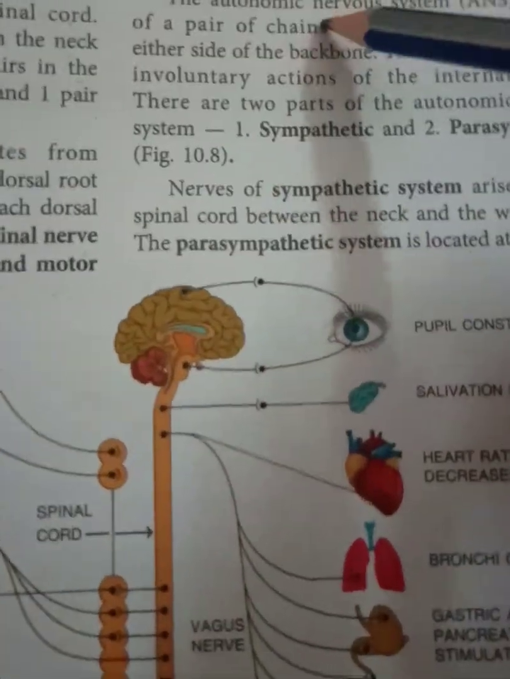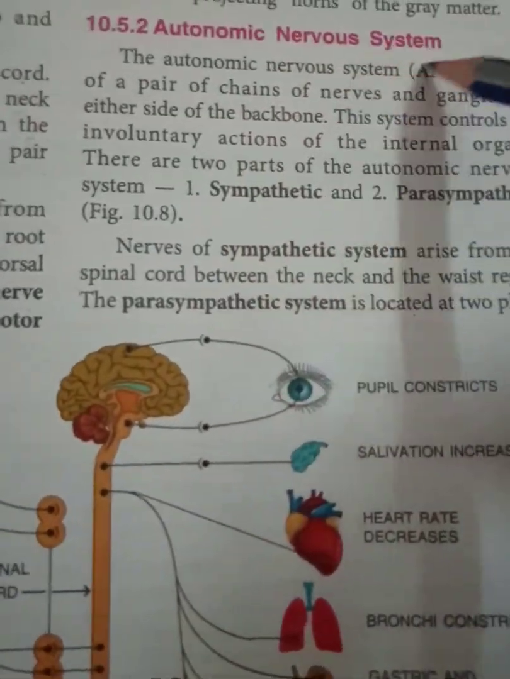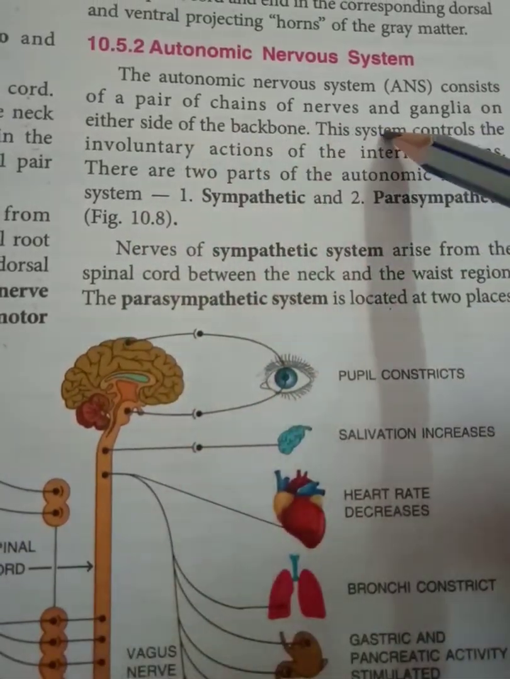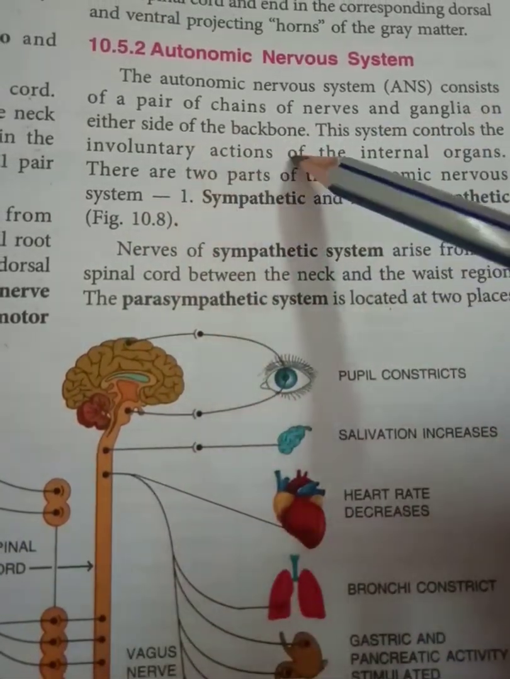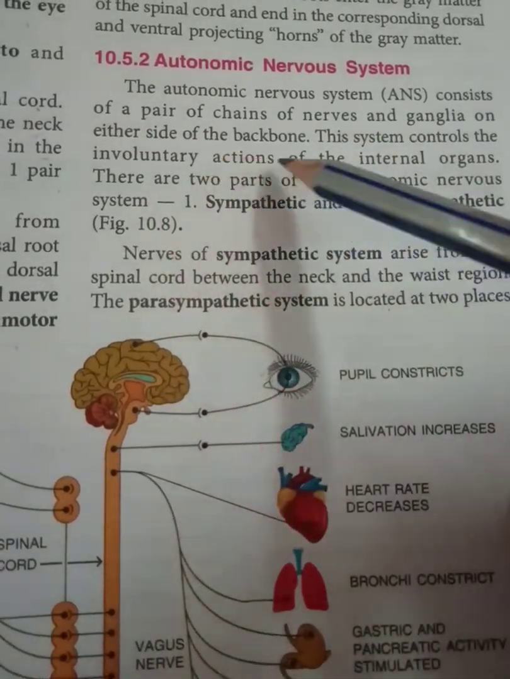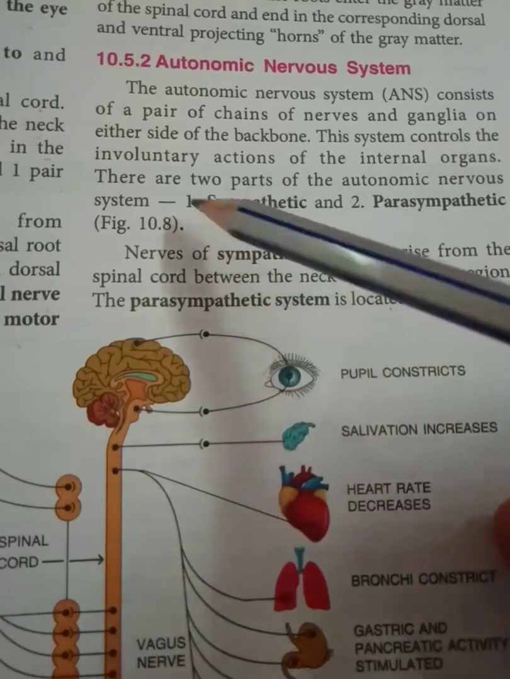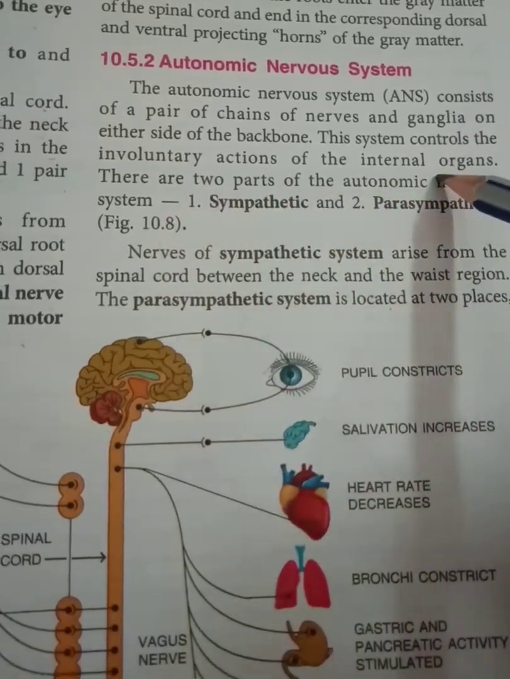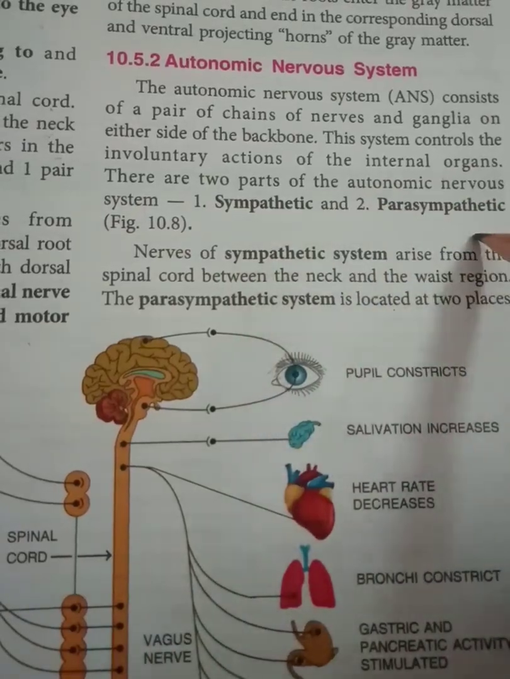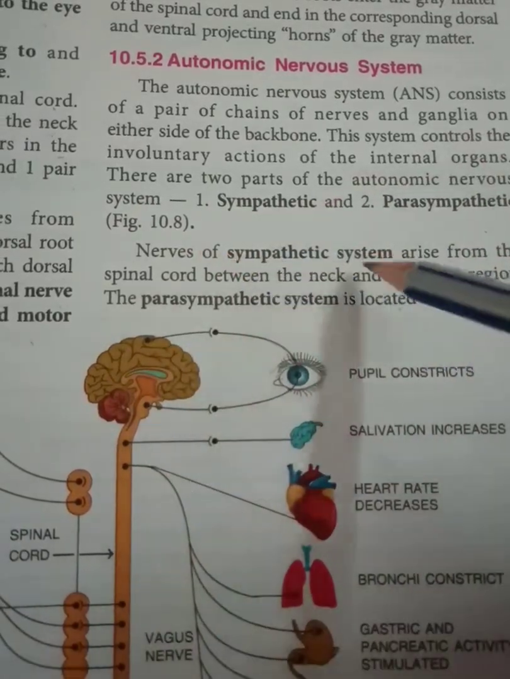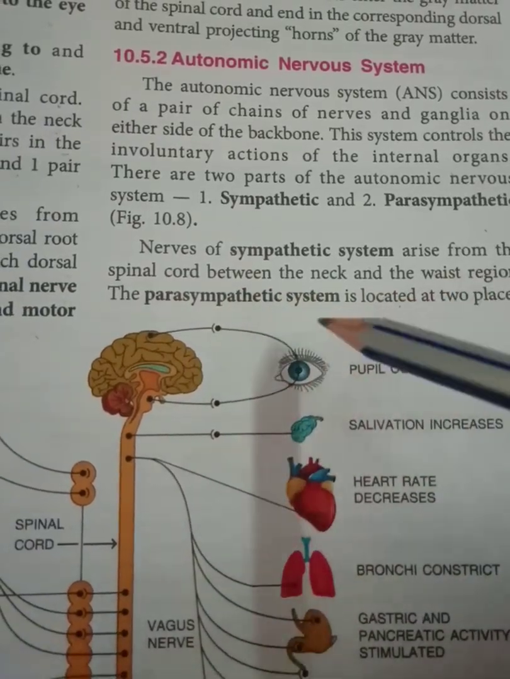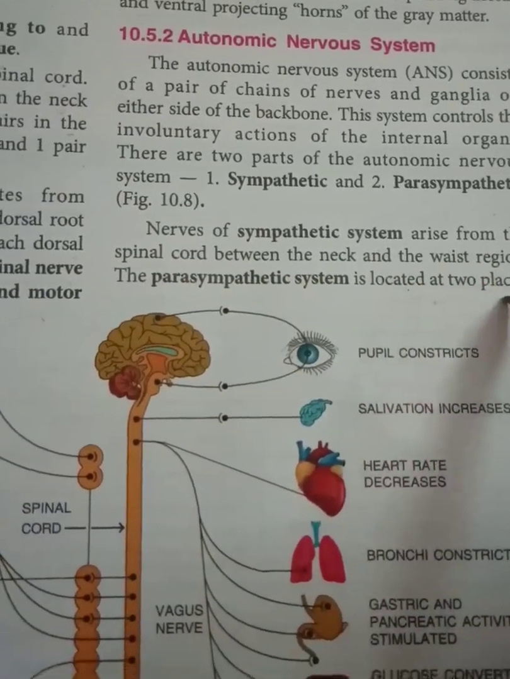Then the second part of peripheral nervous system is autonomic nervous system. It consists of a pair of chains of nerves and ganglia on either side of backbone. This system controls involuntary actions of internal organs. And there are two parts of autonomic nervous system, sympathetic and parasympathetic. Nerves of sympathetic system arise from spinal cord between neck and waist region, and parasympathetic is located at two places.